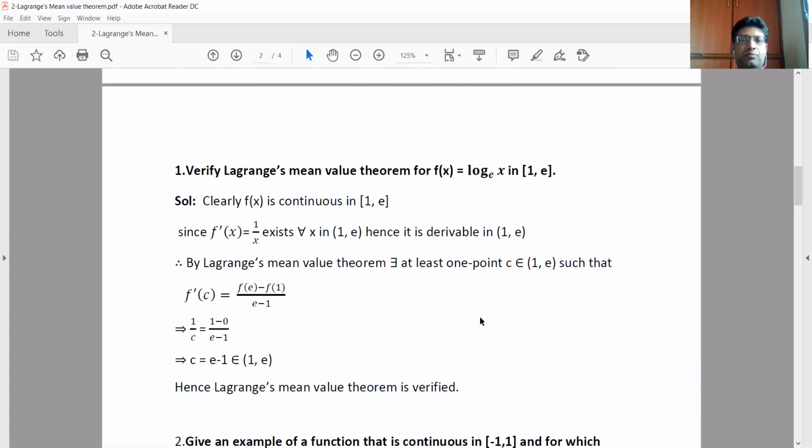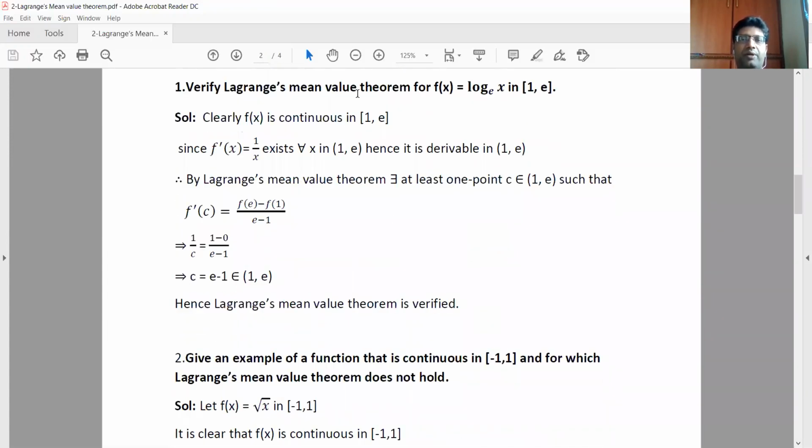Now we'll see problems on this one. Verify Lagrange's mean value theorem for f of x equals to log x in closed interval 1 comma e. First we have to check whether this function is continuous as well as derivable in this interval. Clearly f of x is continuous in 1 comma e because there is no such point where it is not defined. Next, if you calculate f dash of x, the derivative of log x is 1 by x. Clearly it also exists for each and every value of x in 1 comma e. So therefore it is derivable.